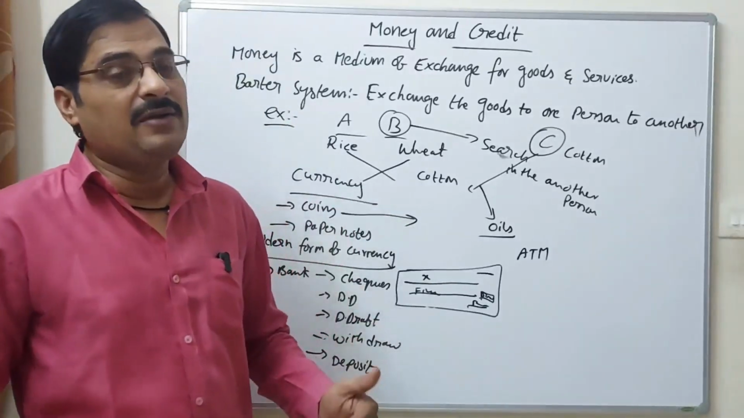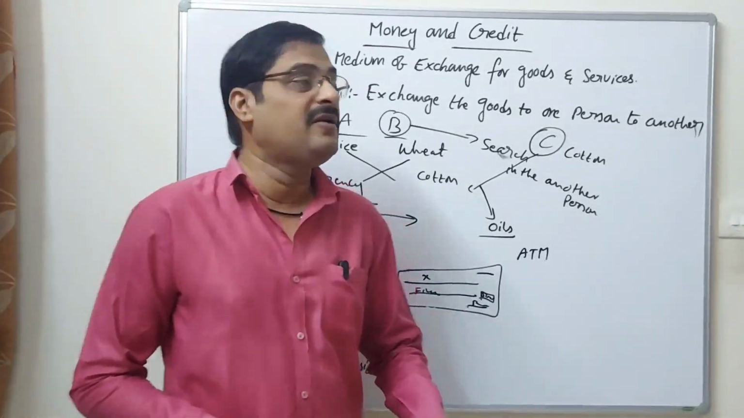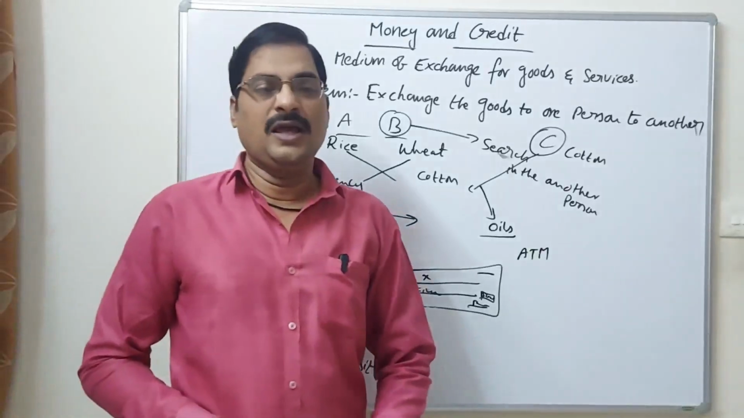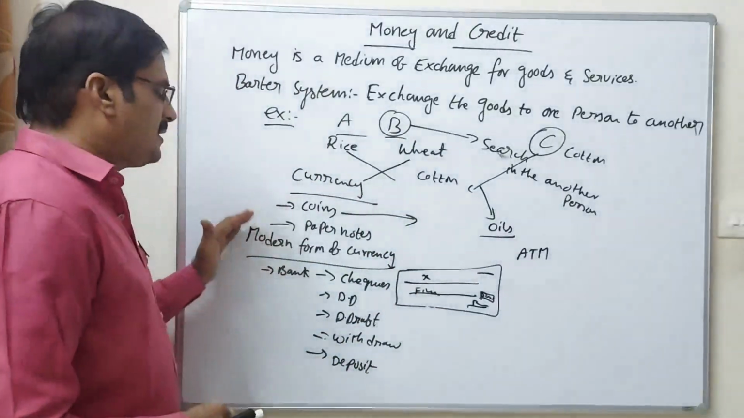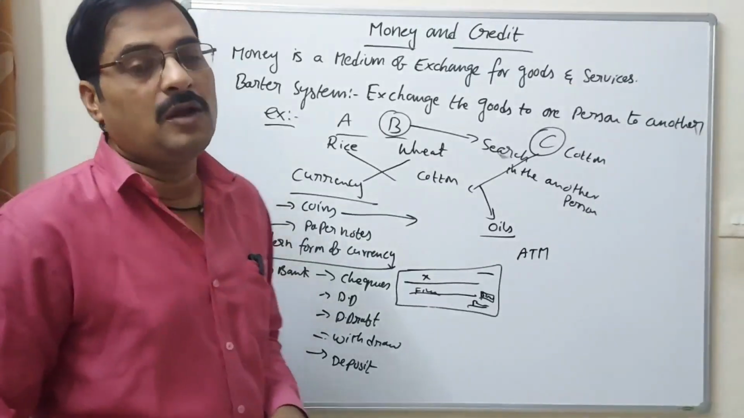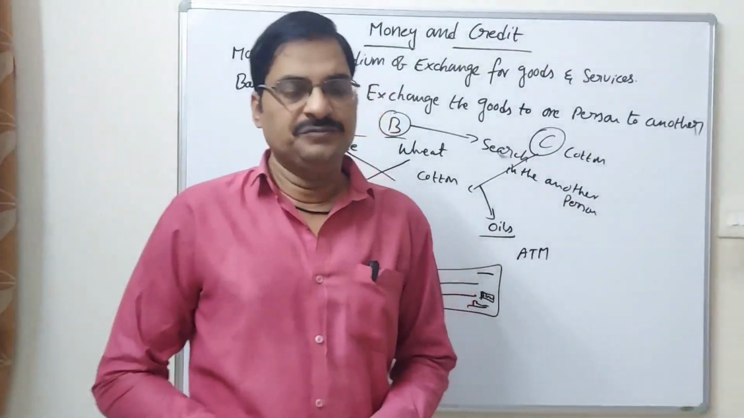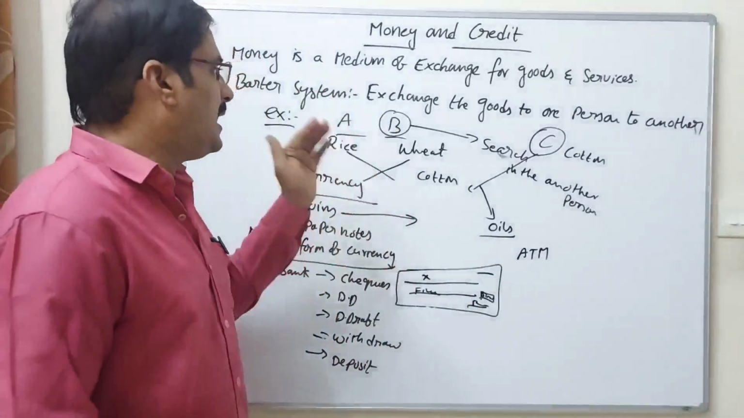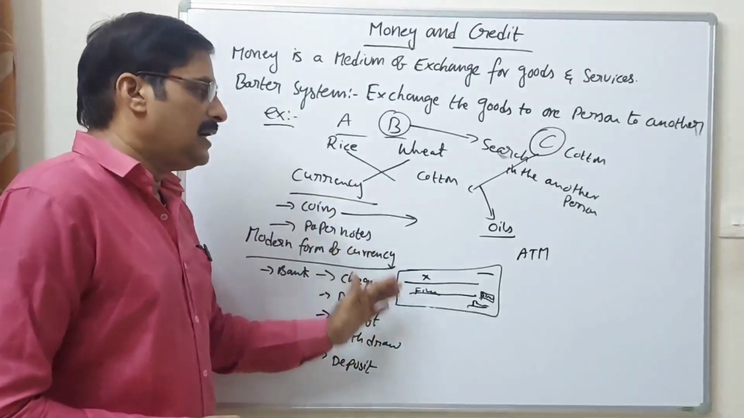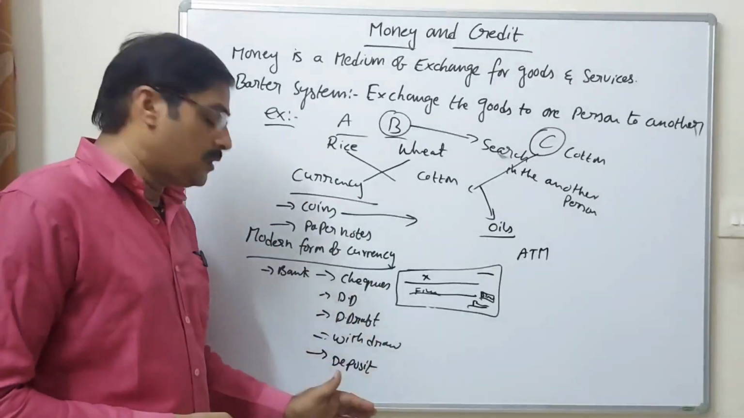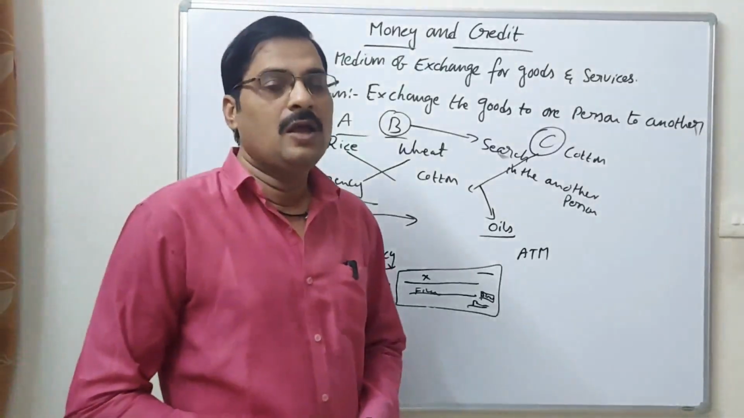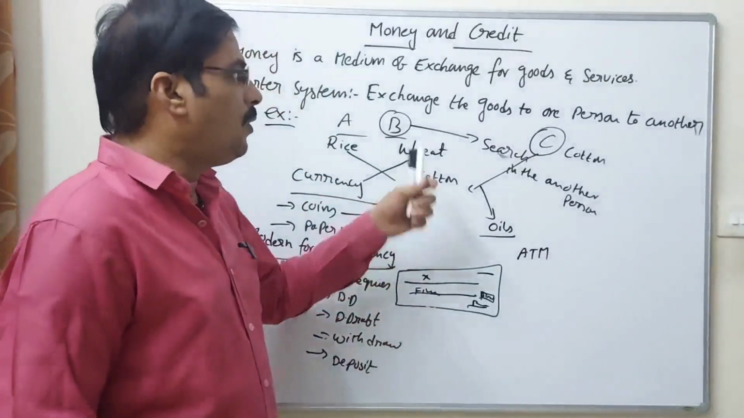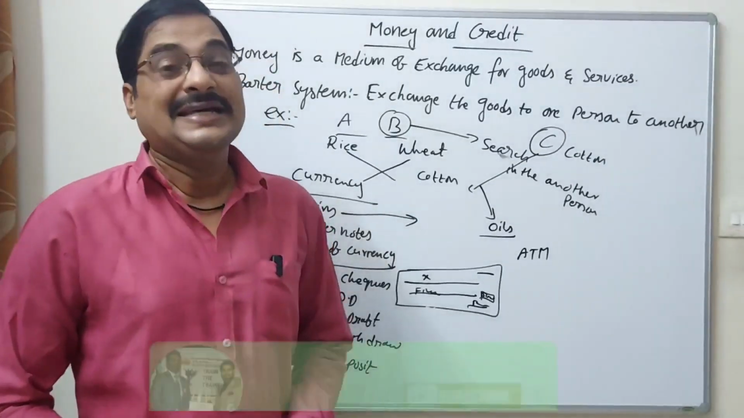Okay, credit card, debit card. Credit card, I will explain about the credit. Now all these things are called modern forms of money. There are some disadvantages also for depositing and withdrawing money, which we can discuss. Now we move on to the credit.